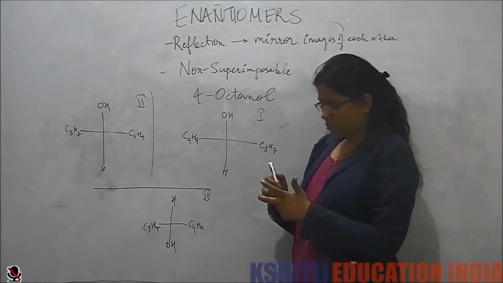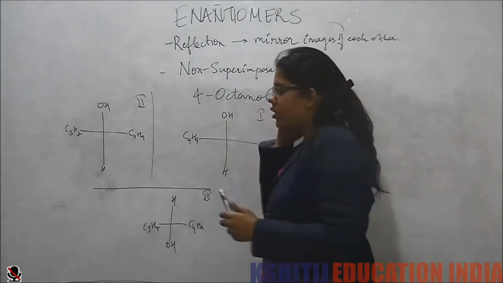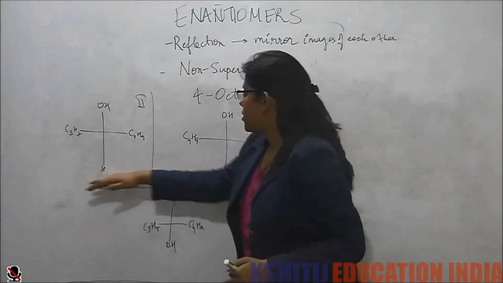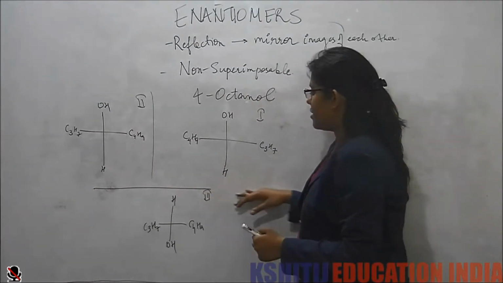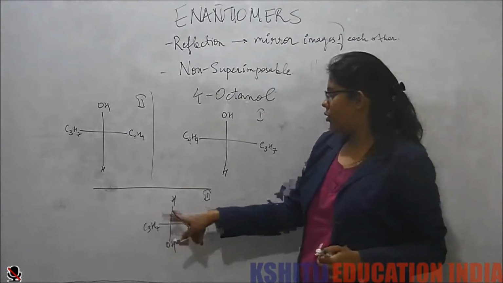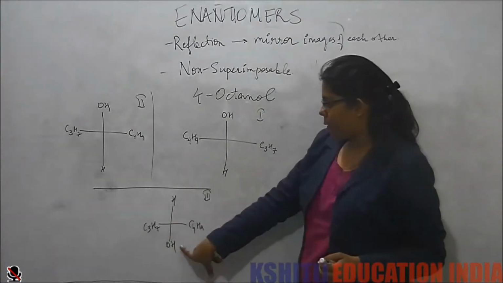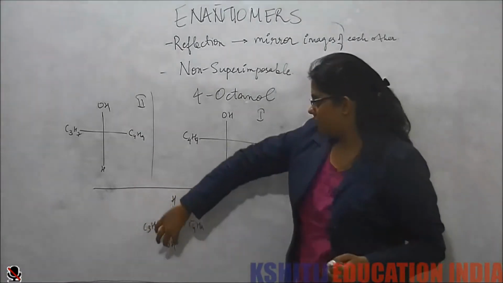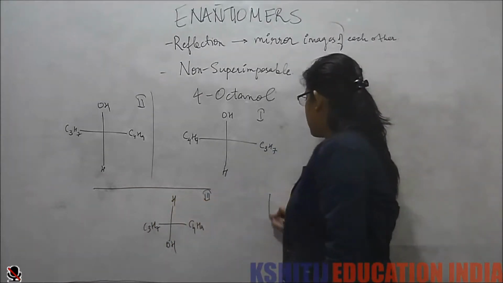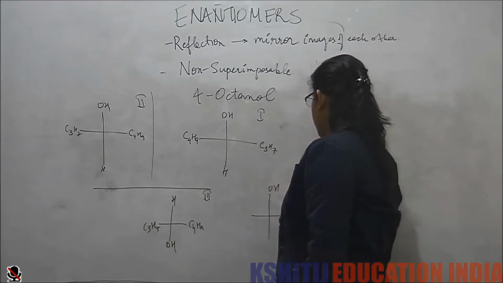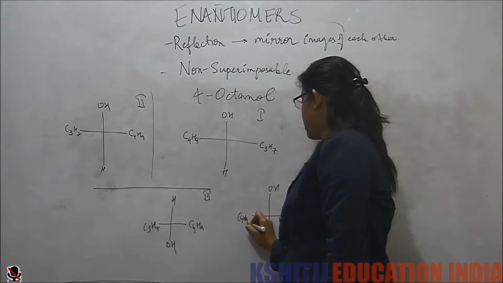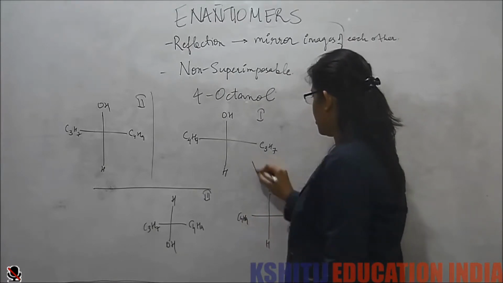Now how do you convince yourself of that? See, this is a mirror image of this, but if you simply rotate this molecule, you will see this molecule. If I put hydroxide on the top, but simply rotate it by 180 degrees, then I see that this molecule is nothing but this molecule, so these two are same.